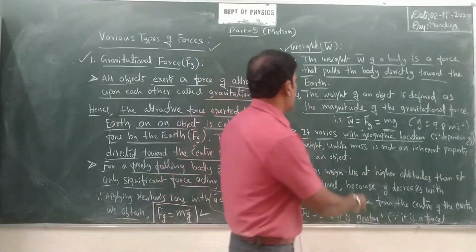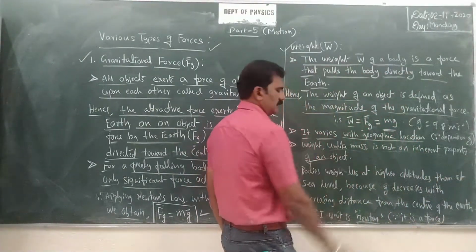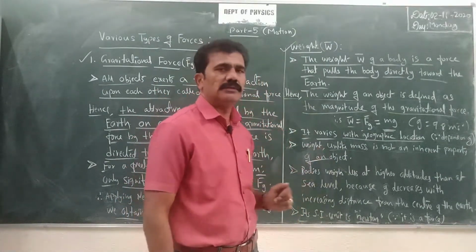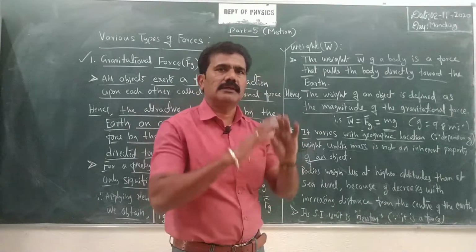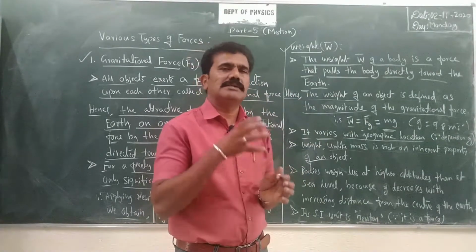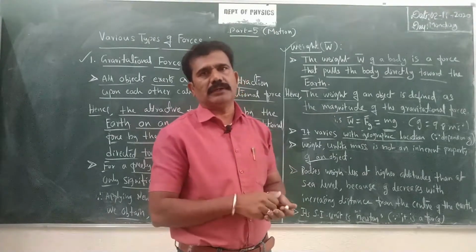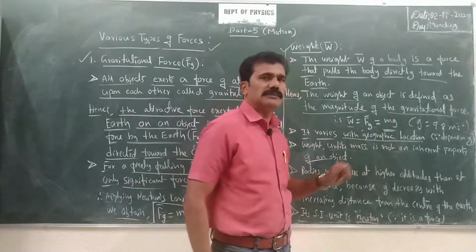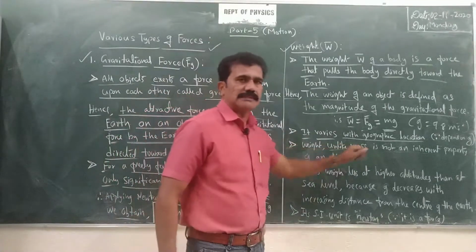Now look at the next point. Weight, unlike mass, is not an inherent property of an object. Why? Suppose you consider mass, how do you distinguish mass from weight? Mass basically depends upon what the body has. It is a quantity of matter, so based on that we have the mass. So it is an inherent property. Mass is an inherent property, but unlike mass, weight is not an inherent property of an object. That is one difference between weight and mass, we can say.